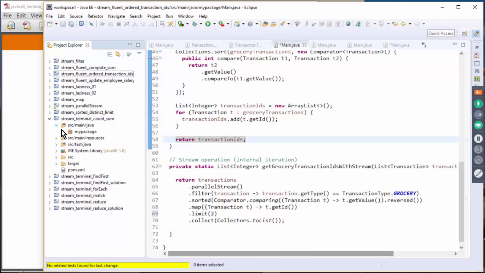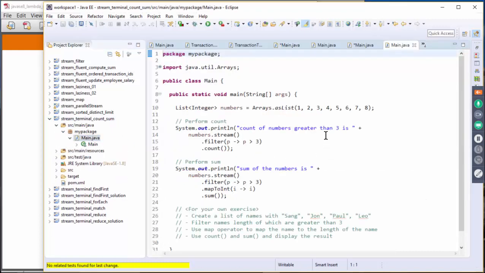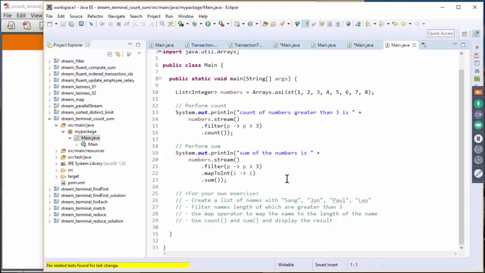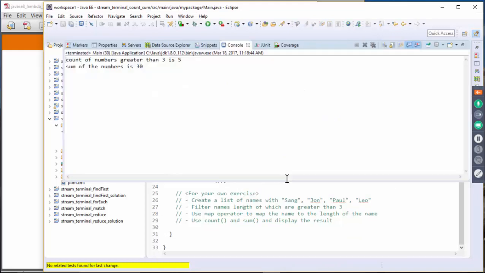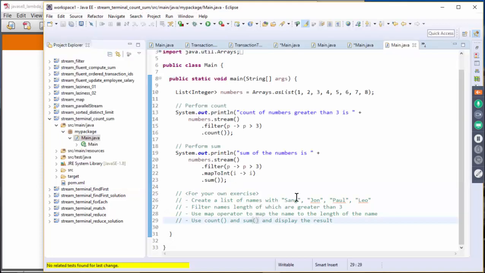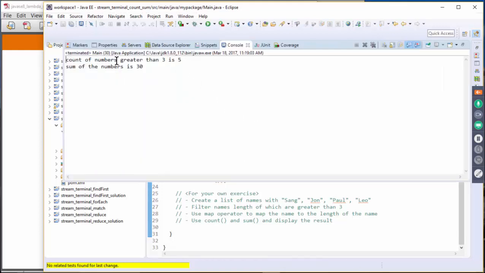So count and sum. Here we have a number of these. This is the same example. If I run the code, the count of numbers greater than 3 is 5, and the sum of the numbers is 30. That makes sense. We filter out, in fact, 4, 5, 6, 7, 8, so it should return 5. Yes, it returns that the count of numbers greater than 3 is 5.